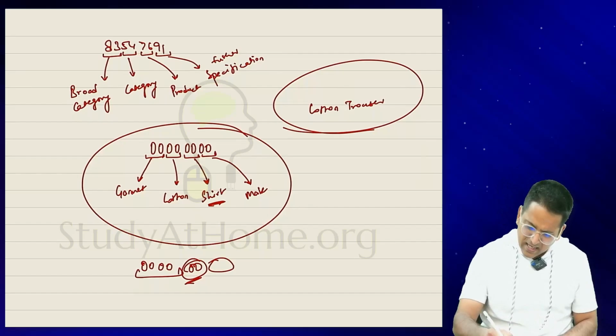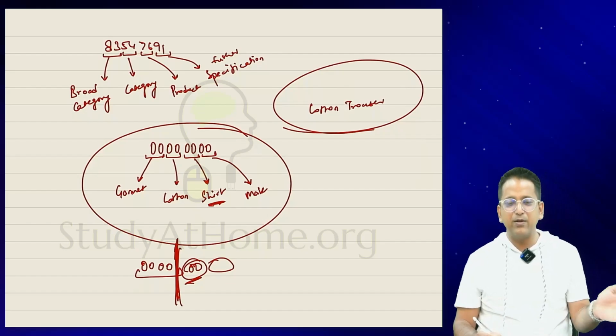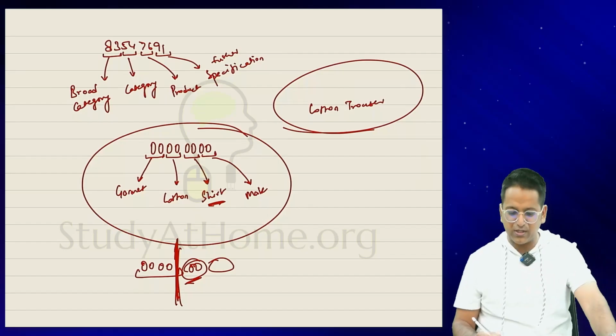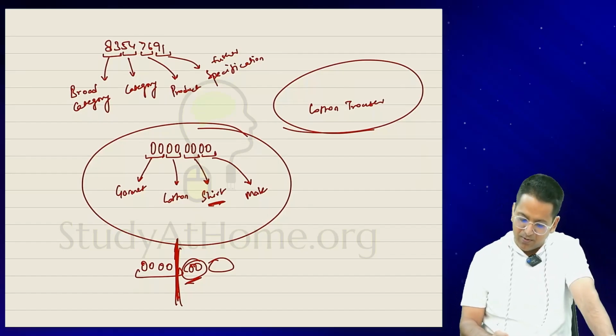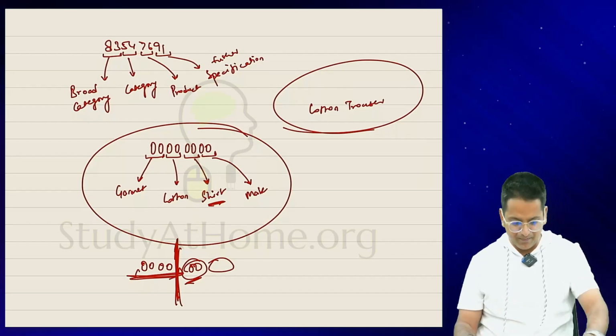So let's set aside what happens next for now. But one thing is clear, that this will be common. The category, the broad category, is the same here. Now instead of shirt, it's trouser. Any changes will happen after that. The first 4 digits are common. So in this way, the HSN code is created. Okay.